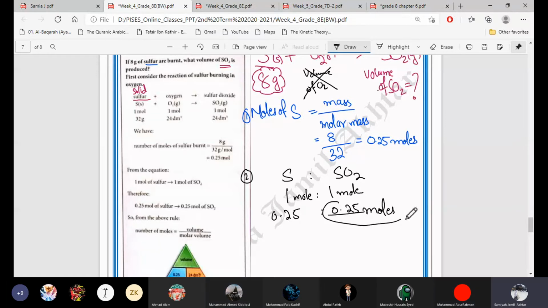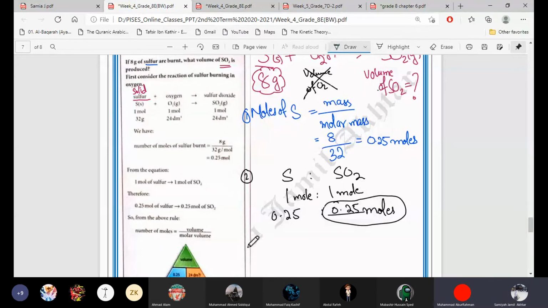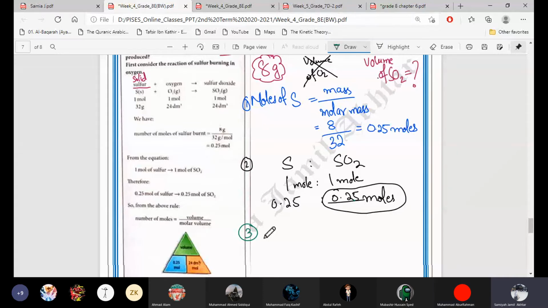So now we have the moles of sulfur dioxide, second step. He's studying, he's not chatting. Turn off your mic.